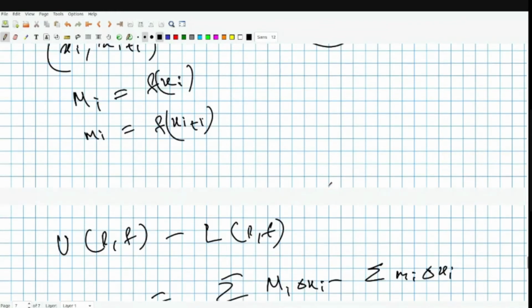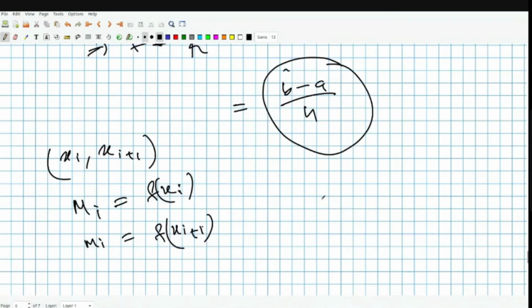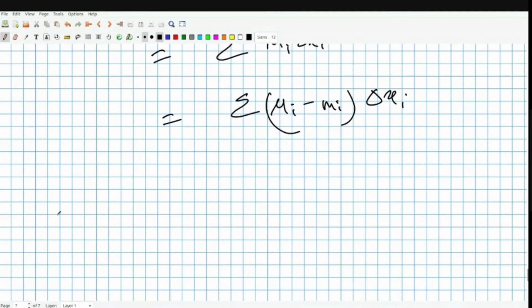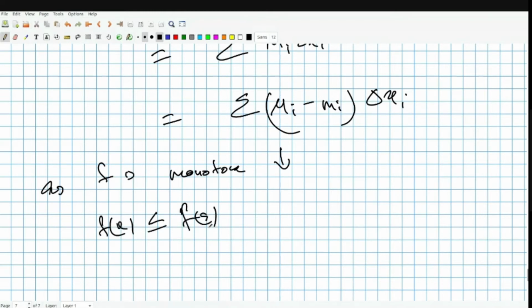Now we know that the function has its global maxima at a and minima at b, as f is monotone. For now we are assuming decreasing, doesn't matter. I have that f(x) is bounded above by f of a and bounded below by f of b, right?